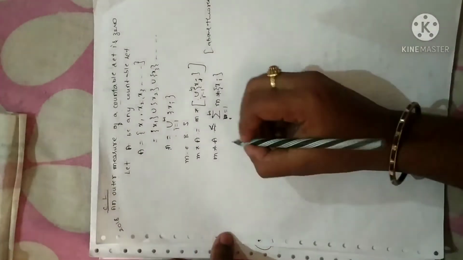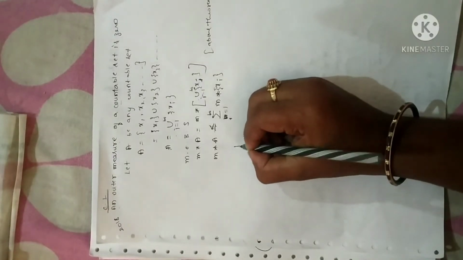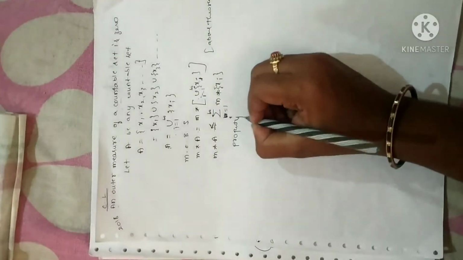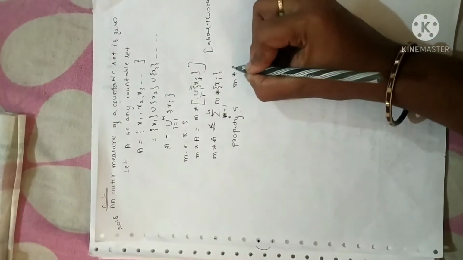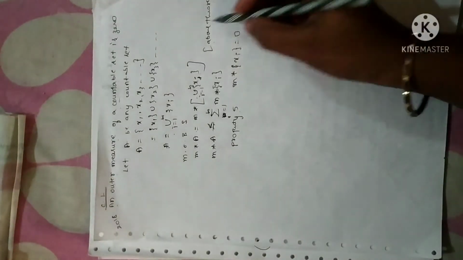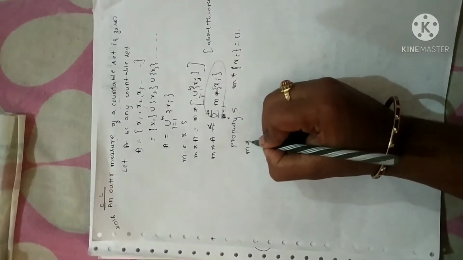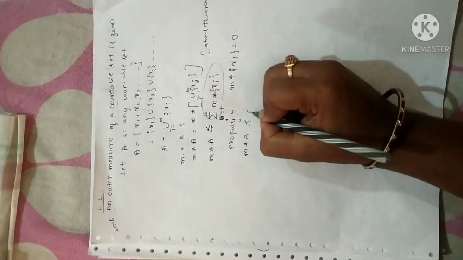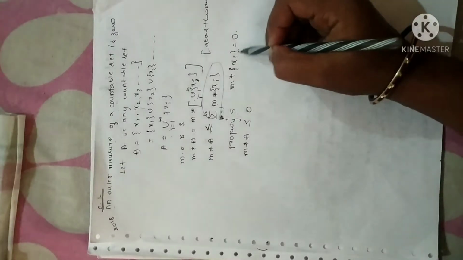Fine. Now, properties of outer measure, by using property phi. Just revise the theorem, properties of outer measure, which I have done. As per property phi, the outer measure of any element is equal to 0, in the sense that the element should be inside the open set. So M star of xi is equal to 0. So as per that property, I can write measure of A is less than or equal to 0. I have replaced M star of xi with 0 as per property phi.